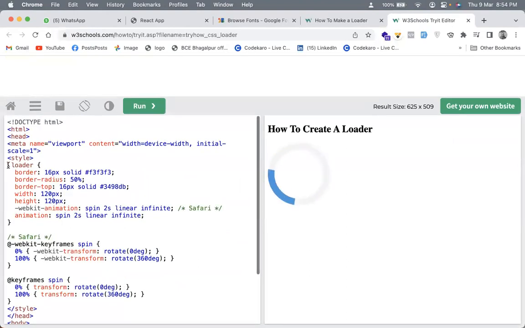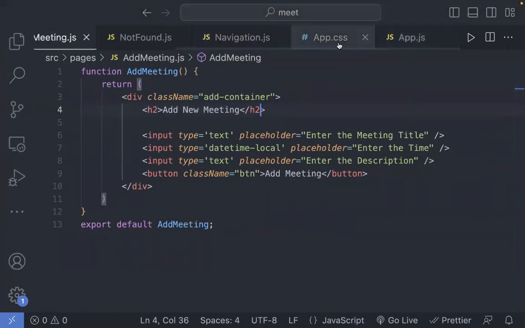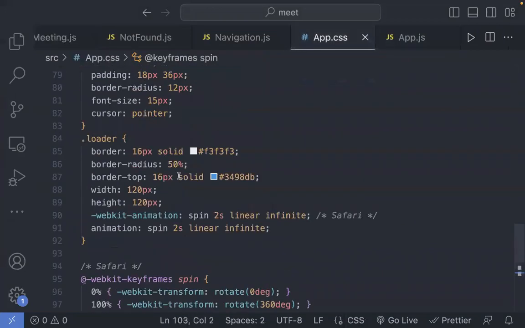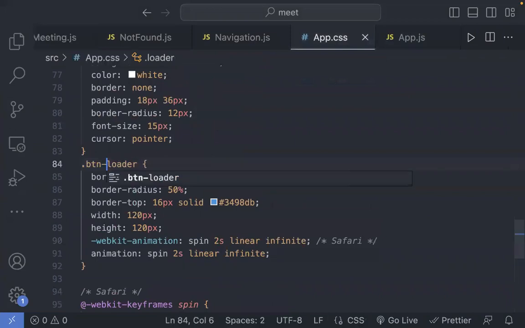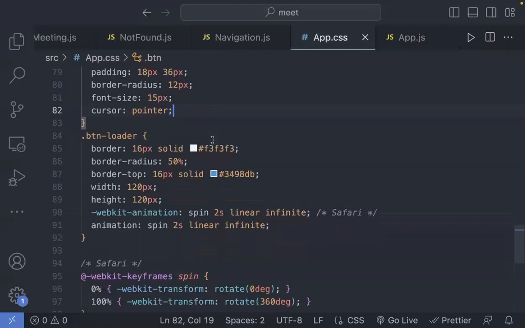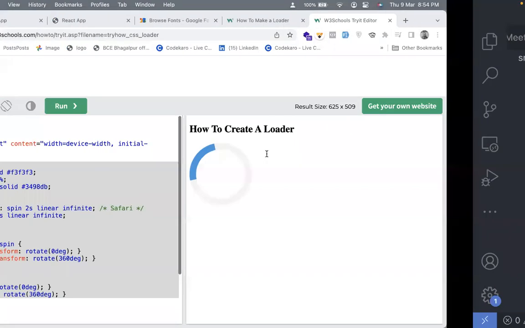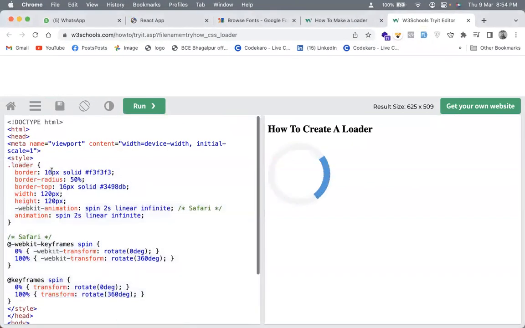Okay, so this is the CSS that we need. We have a class called loader. Let's go on this, and I'll just put it over here, and I'll name this class as button loader. Okay, and inside this button loader, let me go over here itself and let me just modify the values. So I can say that width and height is just 40 pixels. Let's rerun this. Okay, we can say border is of 2 pixels.